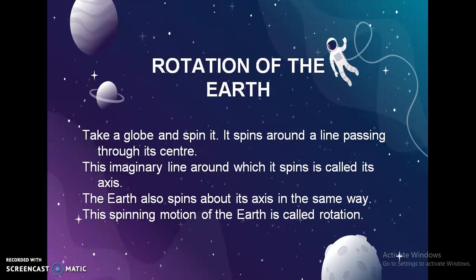The earth also spins about its axis in the same way. The spinning motion of the earth is called rotation. और जो अर्थ का अपनी ही इमेजिनरी लाइन पर घूमना होता है, उसे हम क्या बोलेंगे? It is called rotation.